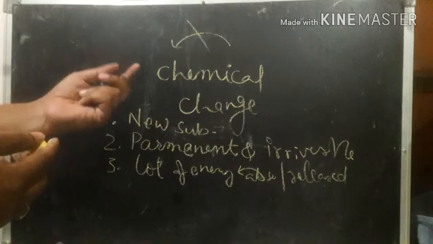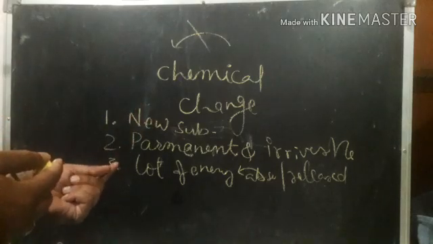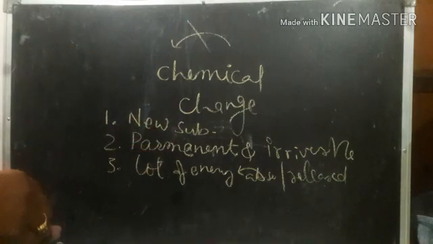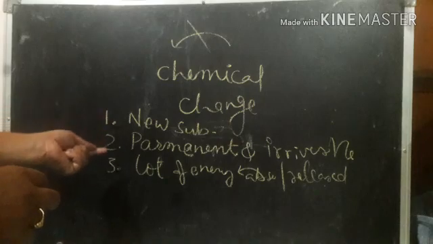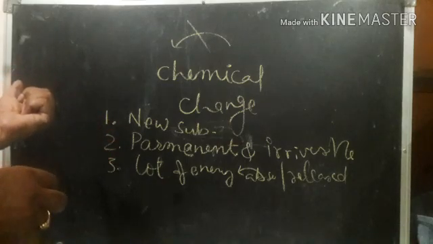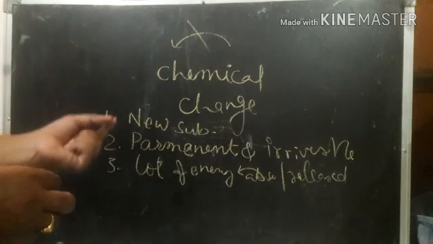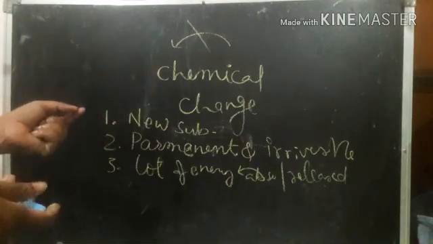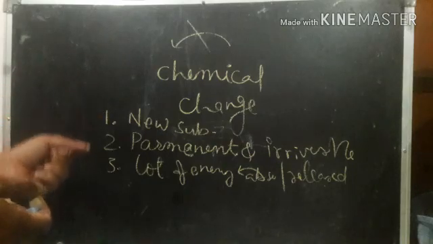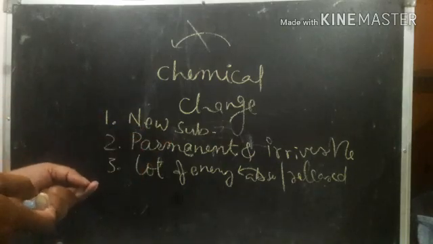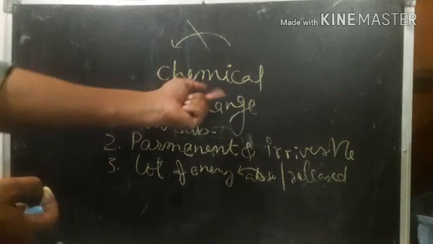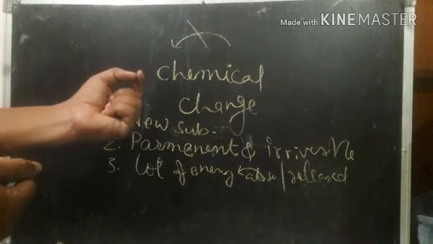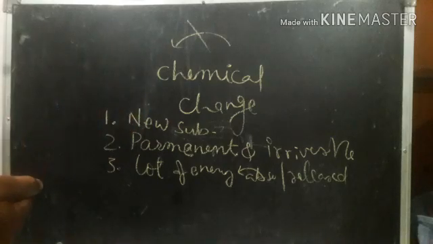That is present in chemical change, whereas in physical change it utilizes or releases very little energy. Here it requires a lot of energy for the reaction. Chemical change is also called chemical reaction. You should remember this.